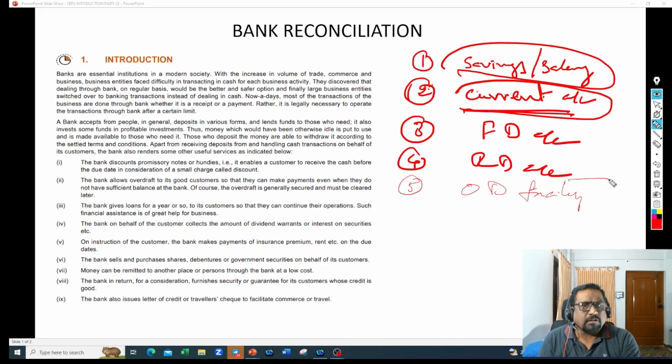Right? So these are all the accounts available. You can open any of these accounts with the bank and you can start operating the transactions. Why do we need to operate these transactions through the bank? That is another important point. For business people, what happens? They keep interacting with several people on a day-to-day basis. Thousands of transactions keep happening. Lakhs and crores of rupees of dealings are happening in their business.